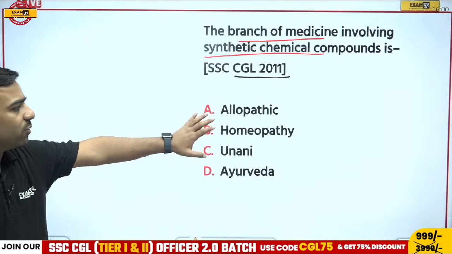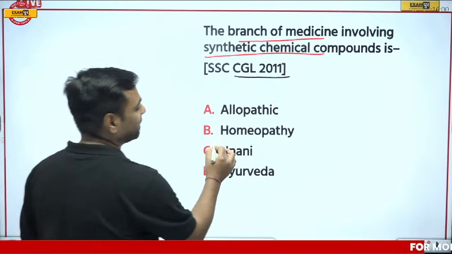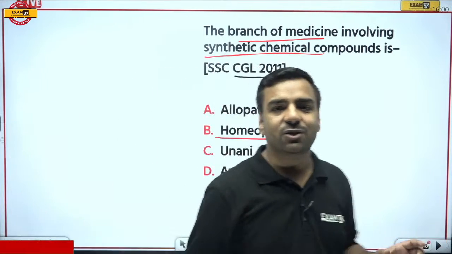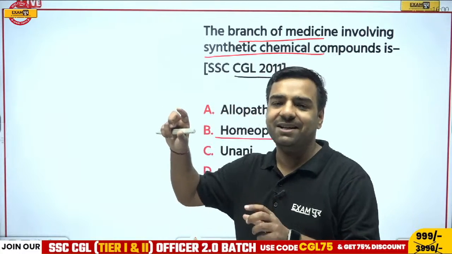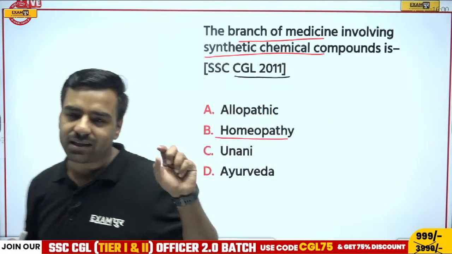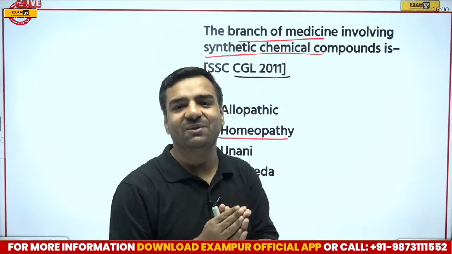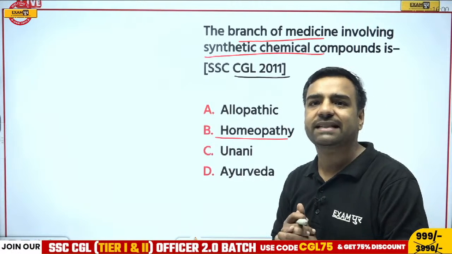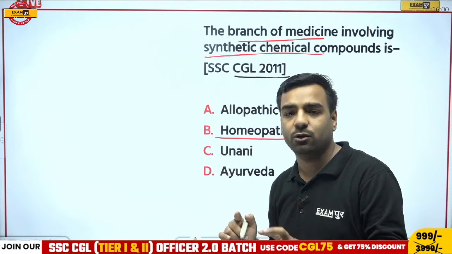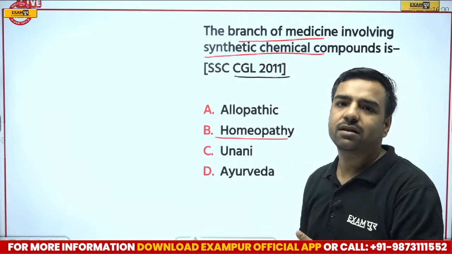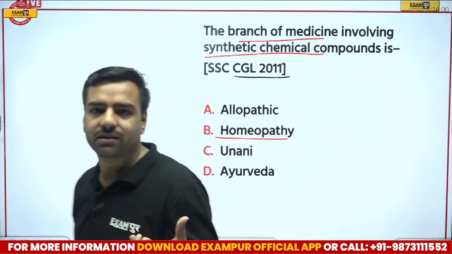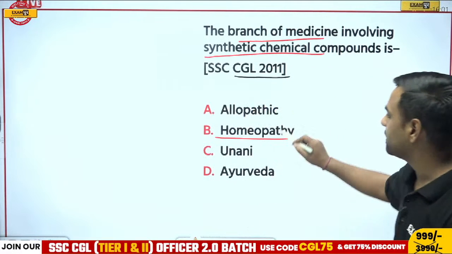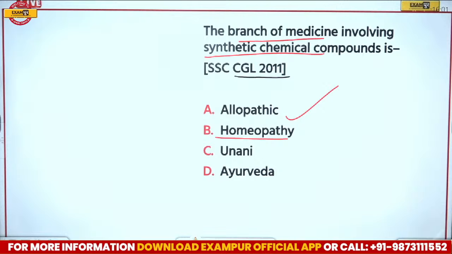Now since I'm talking about these options, if I go with homeopathy, this means we are talking about those particular medicines in which you might have seen those white colored balls, right? Which are a favorite of everyone, which taste sweet in nature. But coming to a serious note, if I talk about the synthetic chemical compound, it is included in the allopathic medicines, which we call in Hindi Angrezi dawaiyan, right? So yes, those English medicines. Vikram, I think, is totally correct here. The correct answer is going to be allopathic. That is option number A.